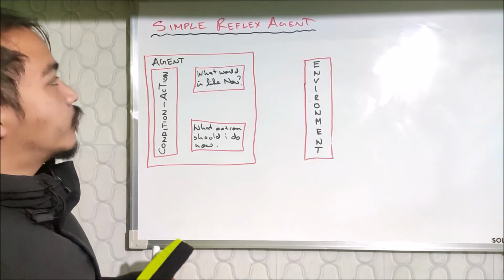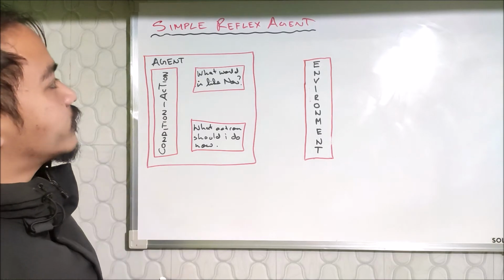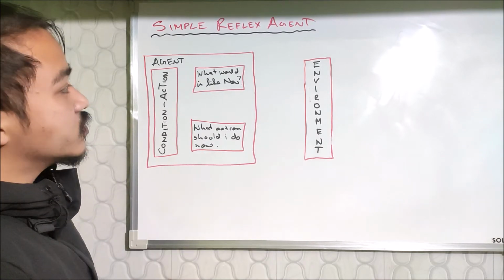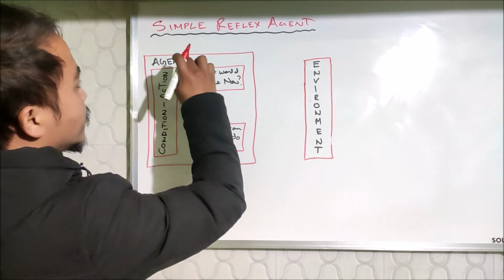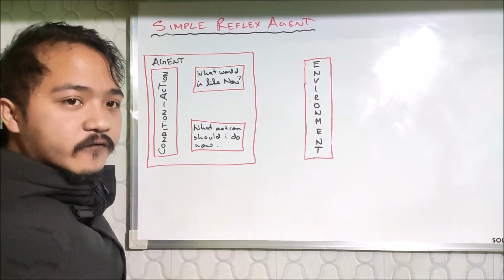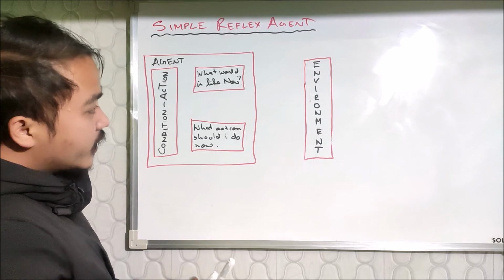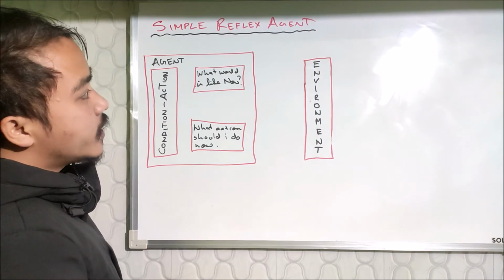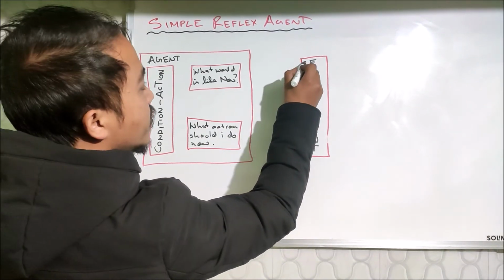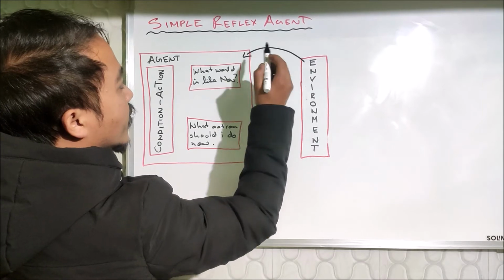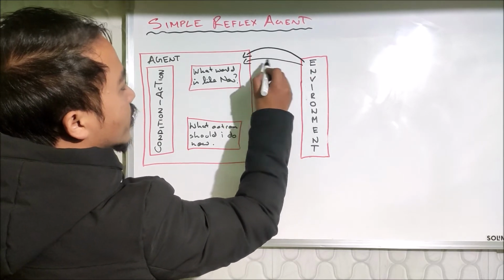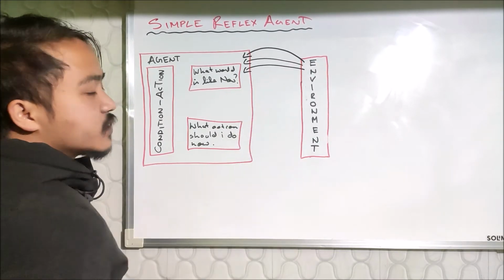So this is the block diagram of a simple reflex agent. Let us see how this works. This is the agent and this is the environment. Now this agent perceives information.